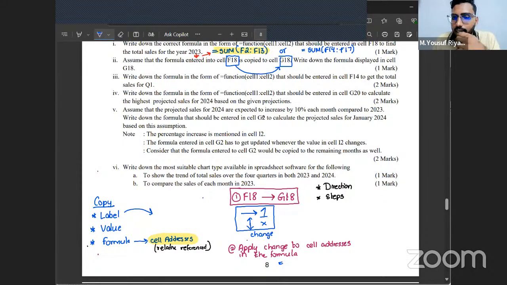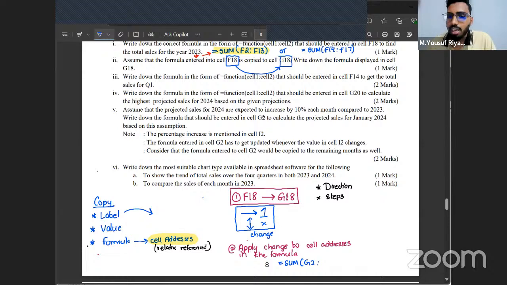So let's apply this change to the cell addresses. Now the change I have mentioned is what? Go one cell towards the right. Tell me, from the F2 cell, if you go one cell towards the right, what is the cell we have? Double check the alphabets: A, B, C, D, E, F, G. Exactly. You have G2. Perfect.